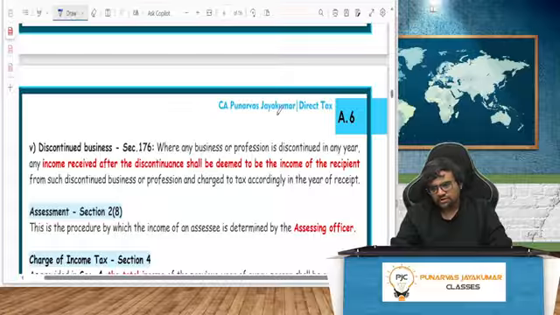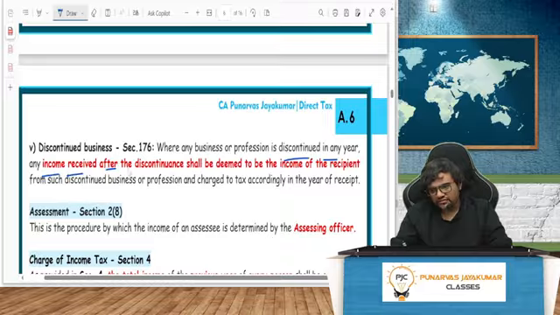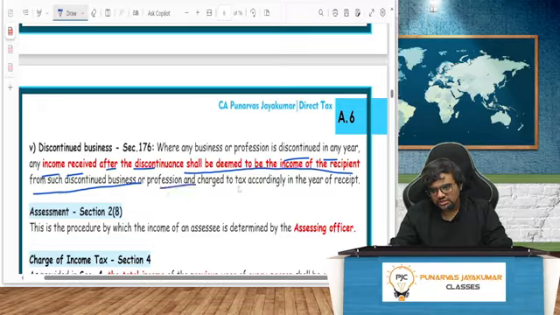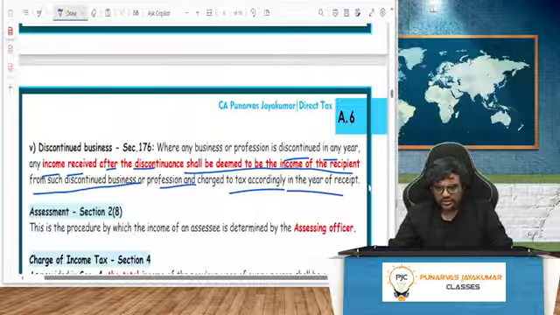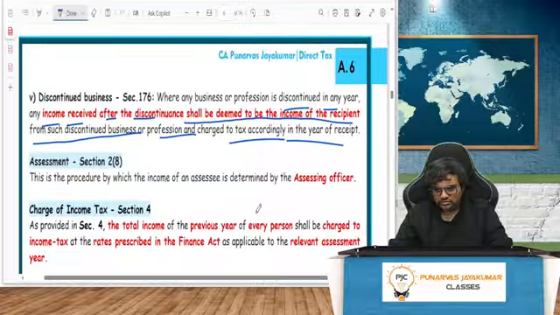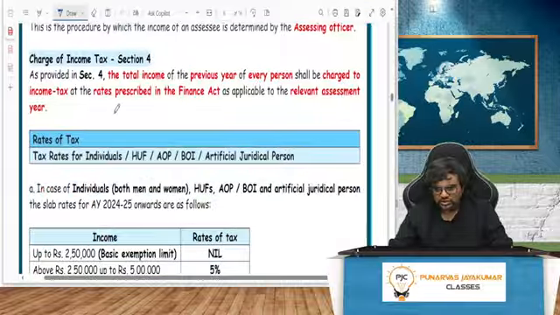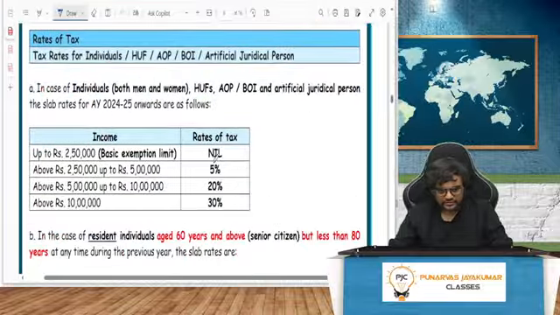Where any business or profession is discontinued in any year, any income received after the discontinuance shall be deemed to be the income of the recipient from such discontinued business or profession and charged to tax accordingly in the year of receipt. So I need to take that, no choice. Charge of tax, that is all we did.